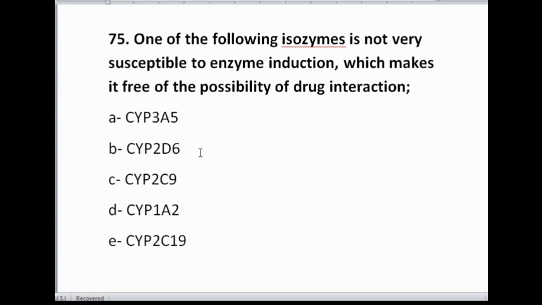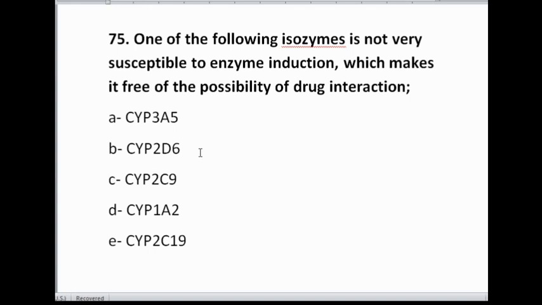So in this MCQ we are asked about a certain isozyme form of cytochrome P450 that is not very susceptible to enzyme induction. That means that it is very much stable in the face of certain drugs, meaning that it is not actually inducible or inhibitable.